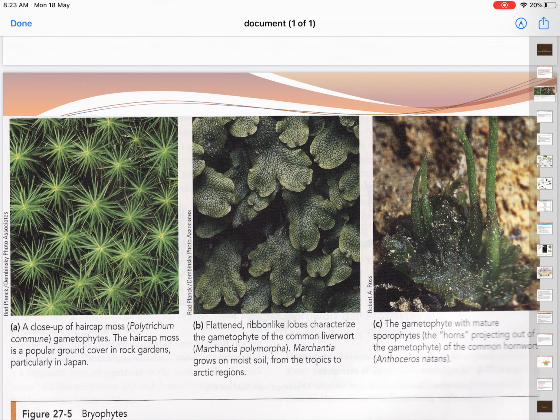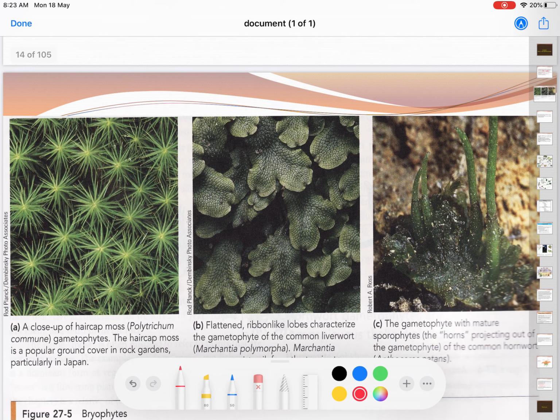This is an example of the bryophytes. The first one is a close-up of hair-cap moss, Polytrichum, gametophytes. The hair-cap moss is a popular ground cover in rock gardens, particularly in Japan. This one is Marchantia polymorpha. If you can see, the structure of Marchantia is like a liver, like our liver lobes. So that is the liverwort. Marchantia belongs to the liverworts.